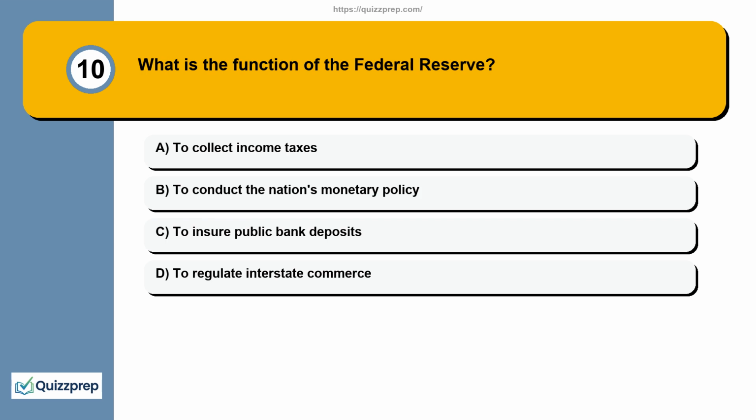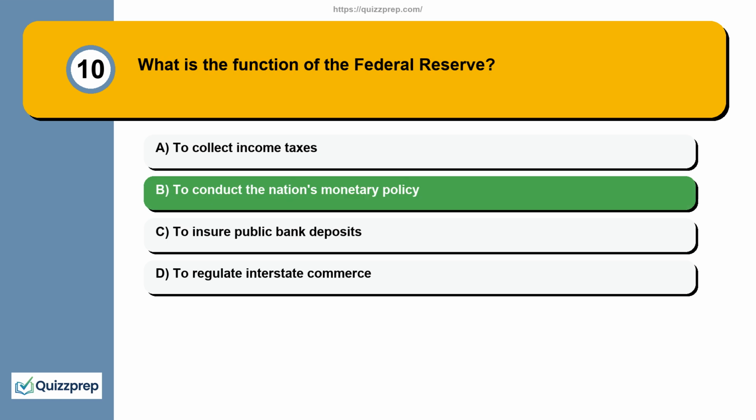Question 10. What is the function of the Federal Reserve? Here are your options. Option A. To collect income taxes. Option B. To conduct the nation's monetary policy. Option C. To ensure public bank deposits. Option D. To regulate interstate commerce.